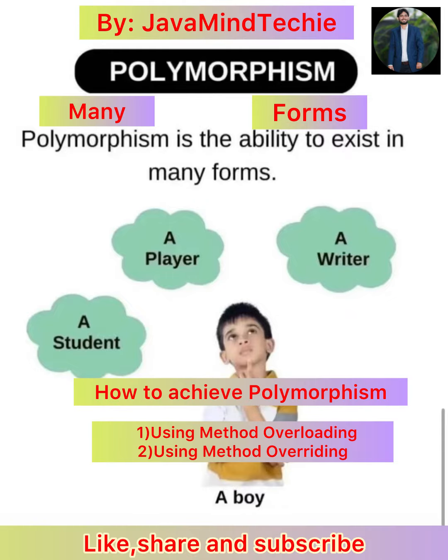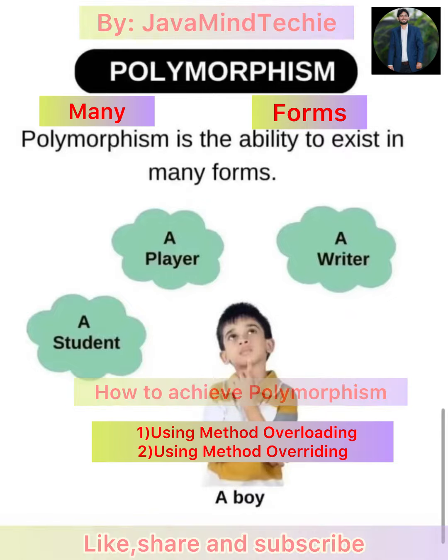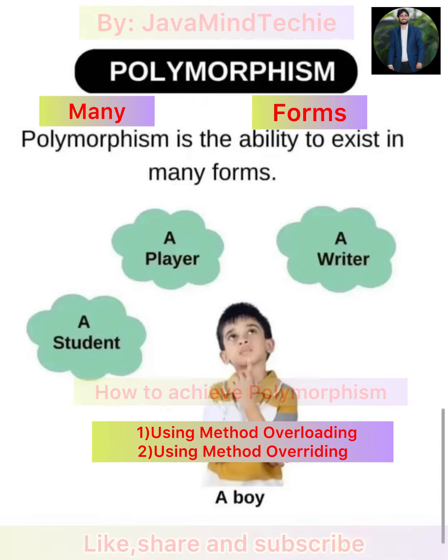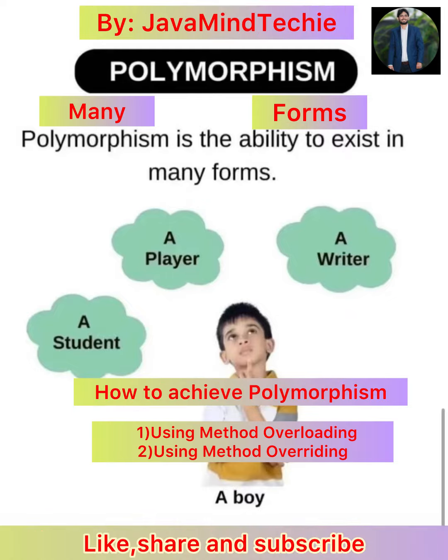Also, polymorphism is derived from two Greek words, poly and morphism. Poly means many, morphism means forms. So one action, one task can be performed in different ways.